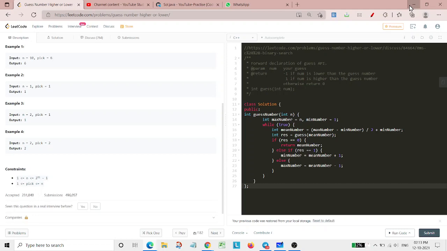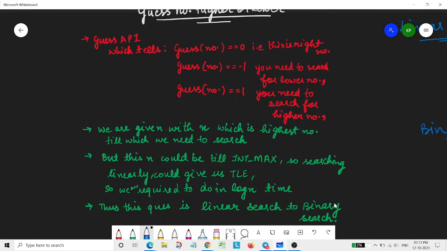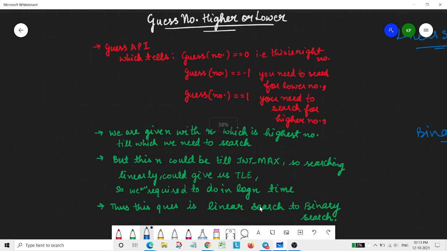So we can't search linearly. This question is a linear search that needs to be transformed into binary search. We can't search in linear time, in the order of n. We need to devise a solution which can search in log n time, and that's the reason we are required to use binary search here.